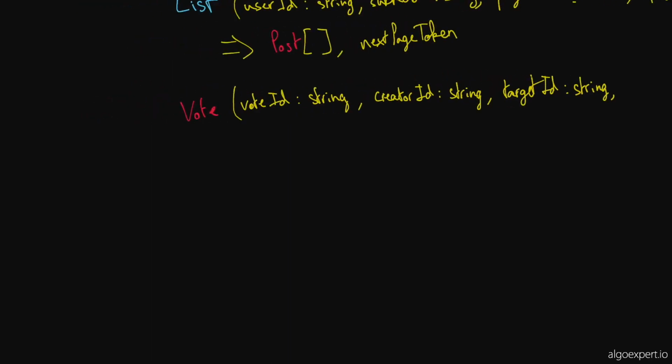And then, maybe I'll write on the new line here, we need the type of the vote. Because you can either have a downvote or an upvote, it would either be a number, where an upvote would be +1 and a downvote would be -1, and we could keep a tally like that, or maybe it's just an enum, upvote, downvote. I think I'm going to go with an enum.